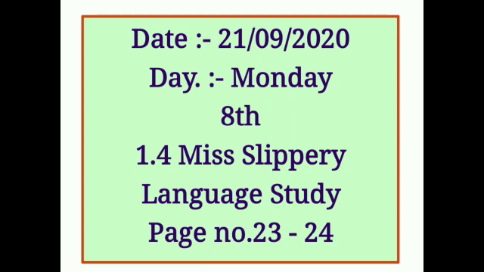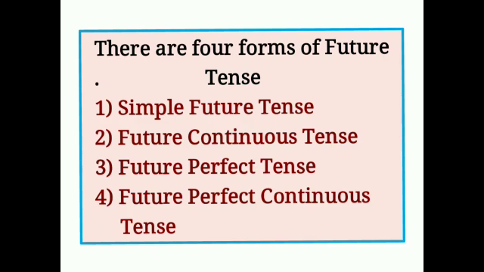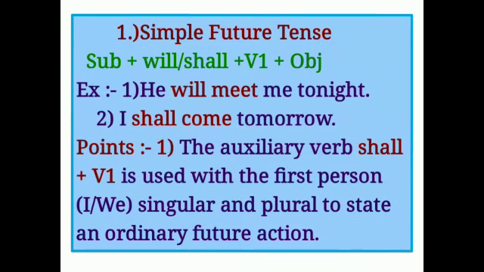Already we started about tense. Today we see future tense. There are four forms of future tense. We see now one by one. First, simple future tense. Second, future continuous tense. Third, future perfect tense. And fourth, future perfect continuous tense. Now we see here one by one with structure and example.